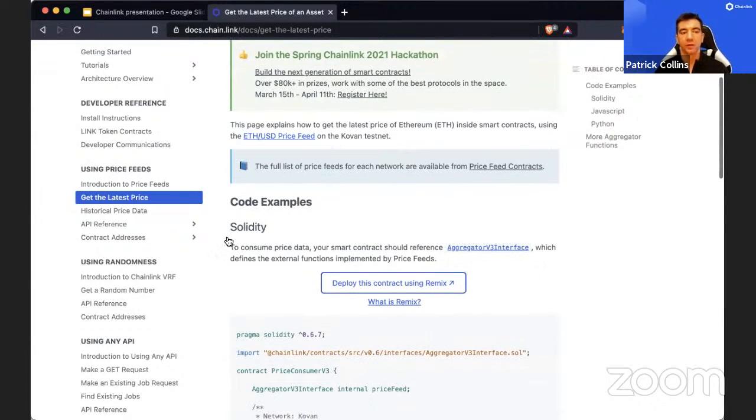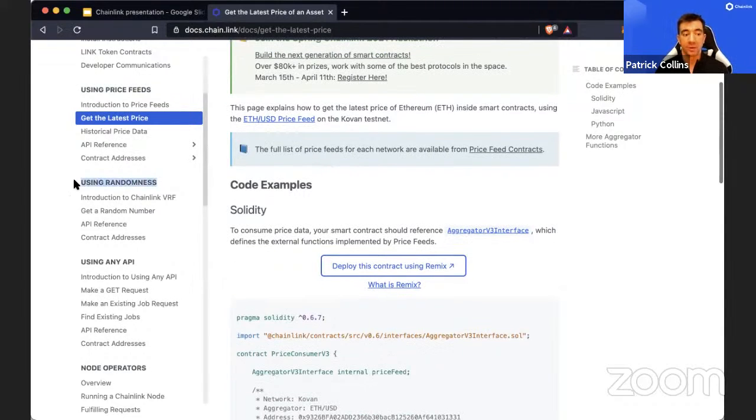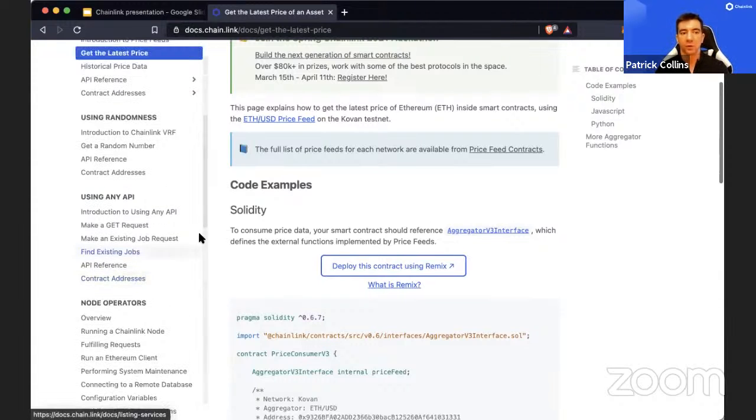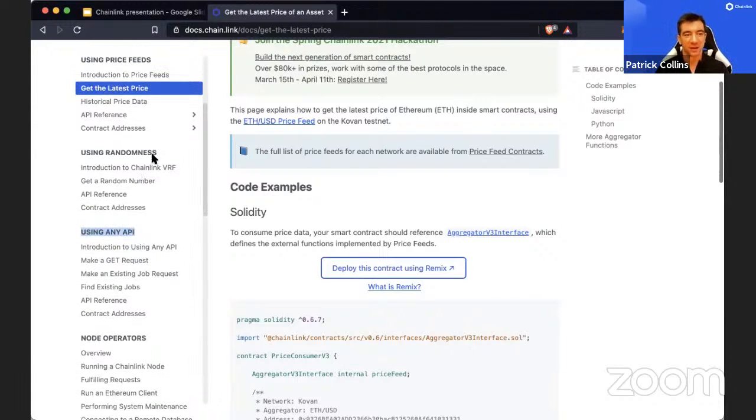So price feeds are really, right now, probably the easiest thing to use and the most powerful. Randomness is the second easiest. Using any API is awesome for doing any customizable functionality, but you need to do a couple other things there. So we're just going to focus on price feeds for now. Using any API is really where you can go insane and do crazy stuff.